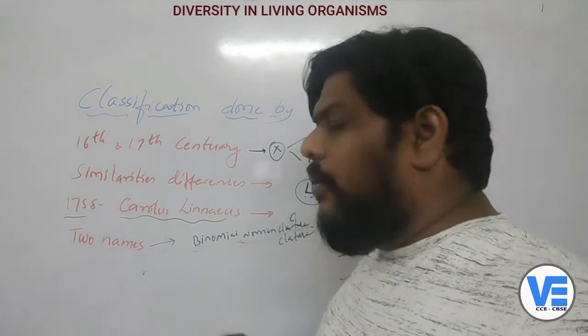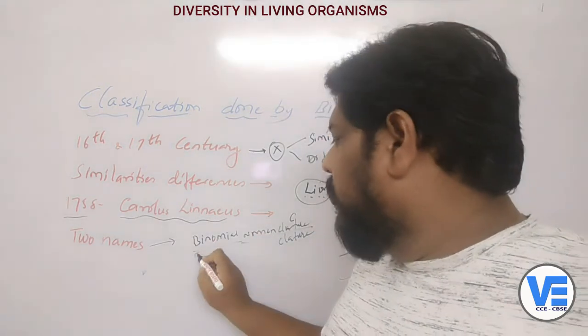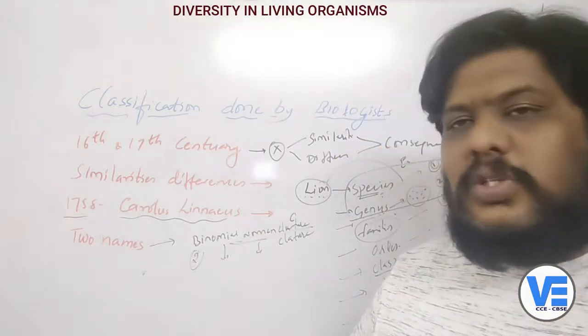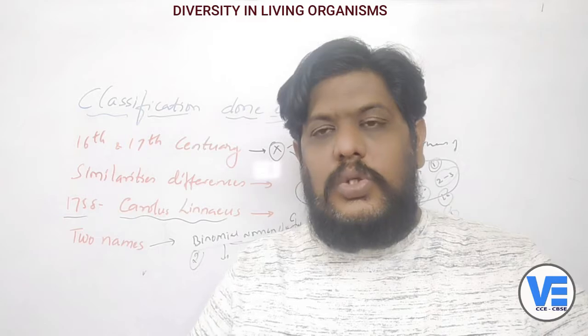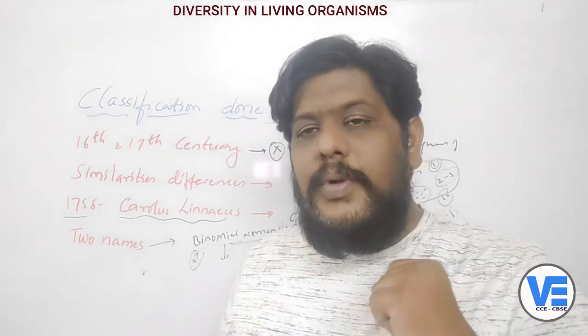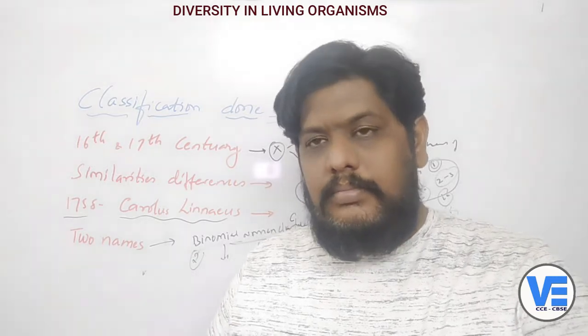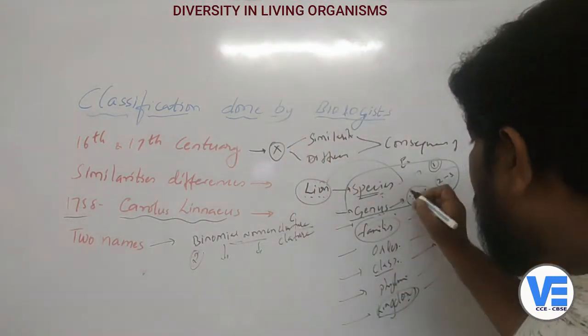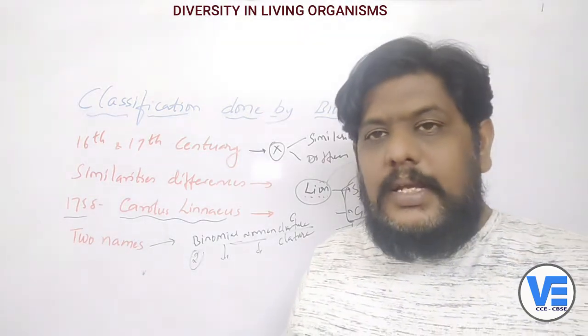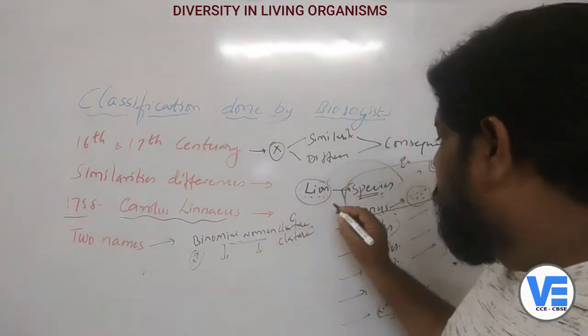So binomial, in the sense two; nominal, in the sense naming. Binomial nomenclature. So naming the organism in two names is called the binomial nomenclature. Which are the two words which are taken to name them? One is the genus and the second one is the species. Okay, so now coming to the species.